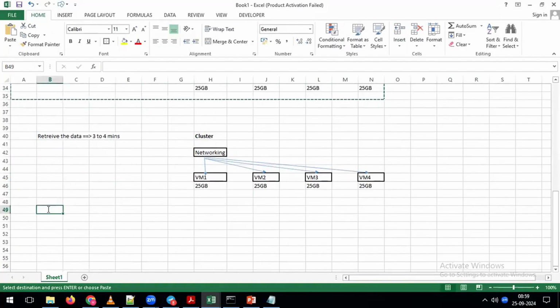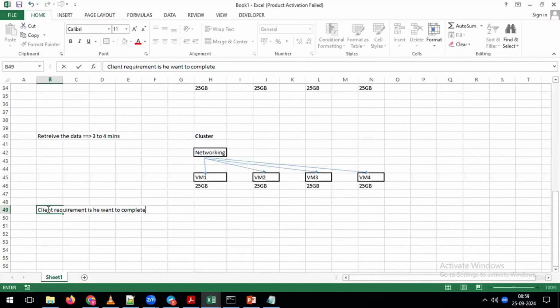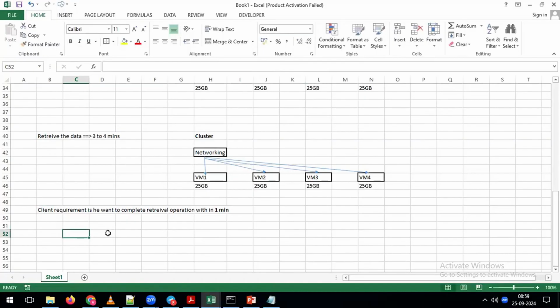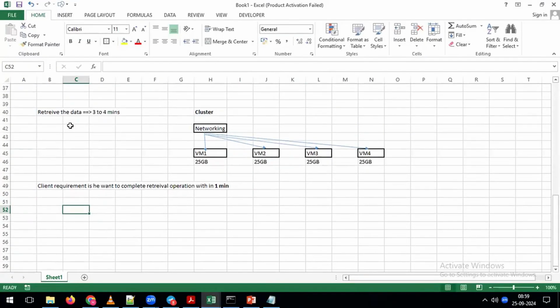Okay. Now my client requirement is that he wants to complete the retrieval operation within 1 minute. For example, that is my client requirement. He wants to complete the data retrieval operation within 1 minute. Now you tell me, what possibilities do we have to complete this retrieval operation within 1 minute? Any guesses? More machines you can add. Then, very good answer. Very good answer.